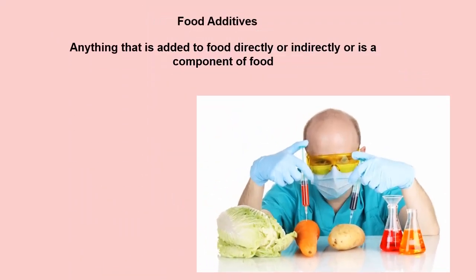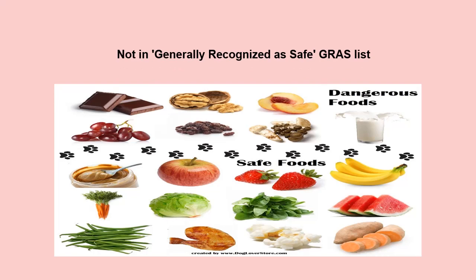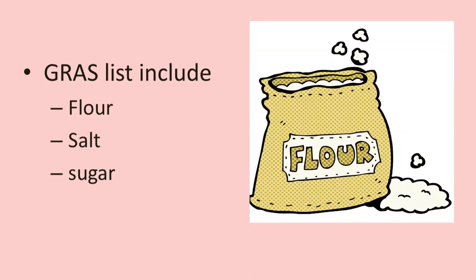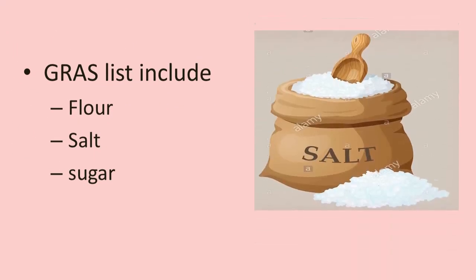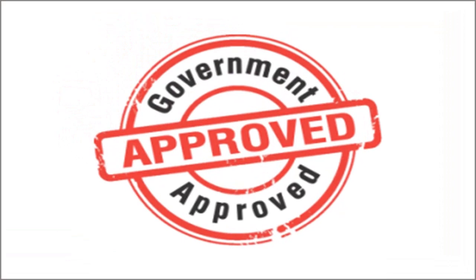A food additive is anything that affects food, directly or indirectly, or is a component of food. Legally, a food additive is anything added to food, or used in food preparation, that is not on the generally recognized as safe, GRAS, list. The GRAS list includes products such as flour, sugar, and salt, any ingredient that has been used for a long time and has shown no adverse effects. So food additives are ingredients that need government approval before they can be added to food.